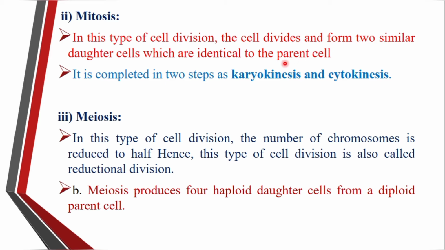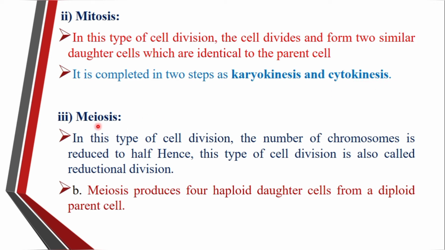That is called a clone. When this mitosis division occurs, again there are two processes. First one is karyokinesis and the second one is cytokinesis. So what is karyokinesis? As with amitosis, karyokinesis means first of all there is the division of the nucleus. Karyo means nucleus, kinesis means division, and afterward there is the division of the cytoplasm. Cyto means cytoplasm, kinesis means division.